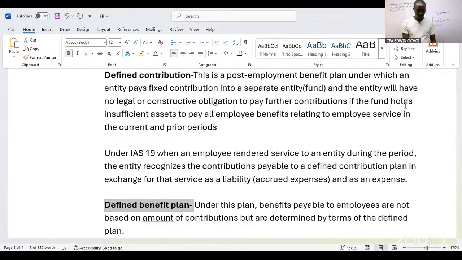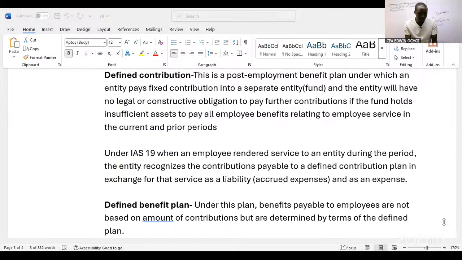Explaining the first one, the defined contribution is a post-employment benefit under which an entity pays fixed contributions to a separate entity, that is a fund, and the entity will have no legal or constructive obligation to pay further contributions if the fund holds insufficient assets to pay all employee benefits relating to employee service in the current and prior periods.